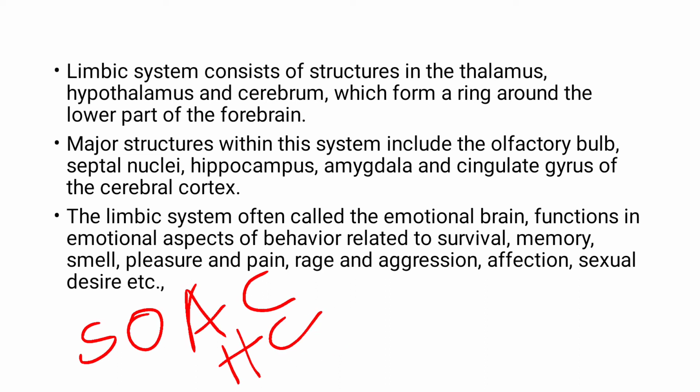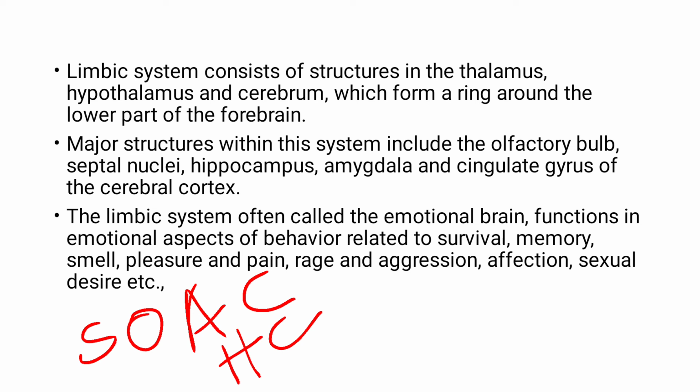The limbic system is often called the emotional brain, because all your emotional behavior is controlled by it. It is your behavior related to survival, memory, smell, pleasure and pain, rage, anger, aggression, affection, sexual desire; all your emotions are controlled by the limbic system.